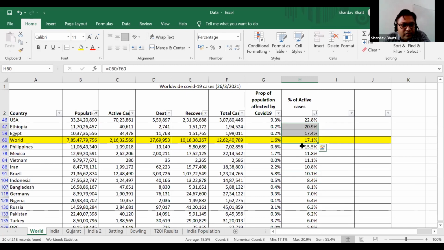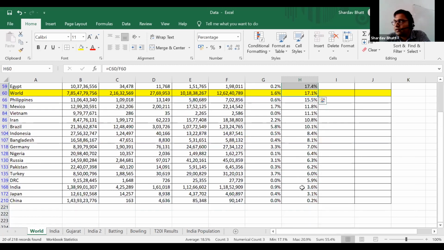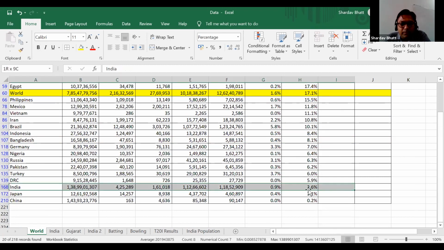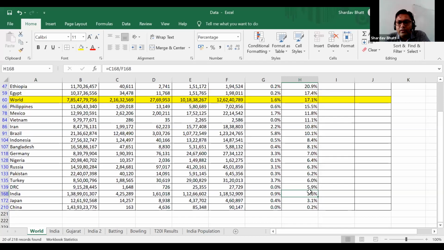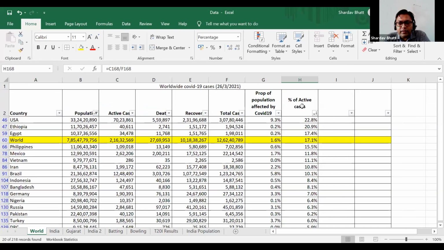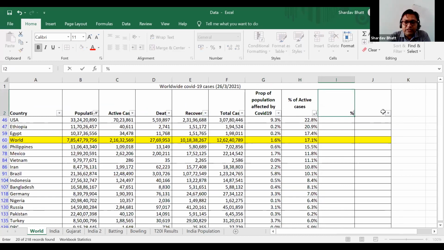Now, again, where is India here? India is here. You can see in India, only 3.6% people are active. Okay, so comparing this according to the global criteria, this number is less in India. So these are percentage of active cases. Similarly, we will see the percentage of deaths due to COVID-19.